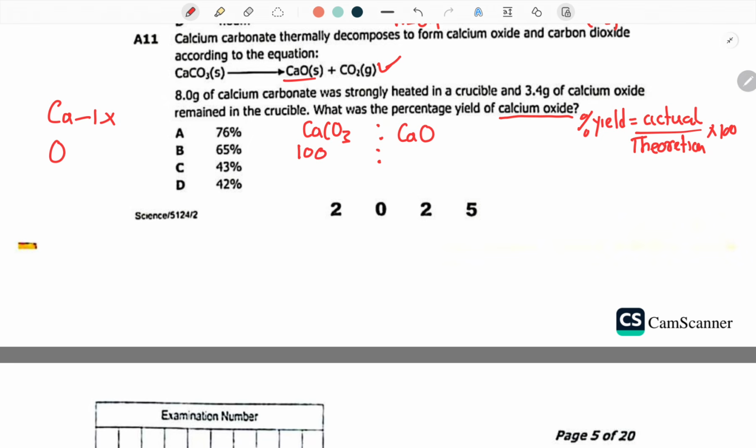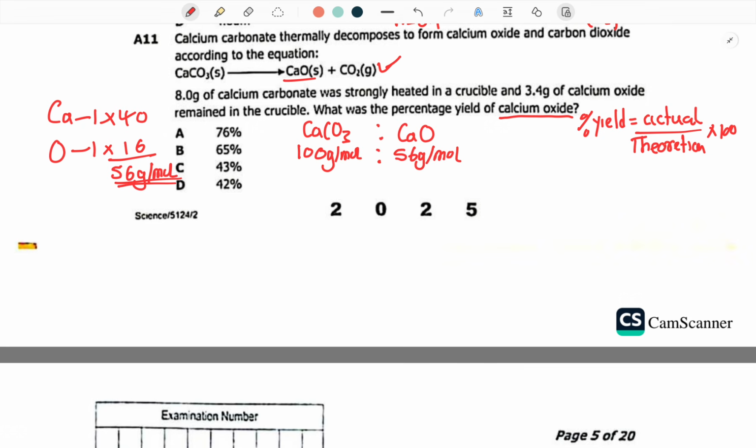So it's going to be 1 multiplied by what is calcium? Calcium is 40. Then oxygen, it will be 1 multiplied by 16. So from there, we say 40 plus 16, 56 grams per mole. So this is going to be 56. Of course, this is going to be gram per mole. Even here, we're going to have 56 gram per mole. Just find the molar mass of calcium carbonate and the molar mass of calcium oxide. Then from there, what do you do?